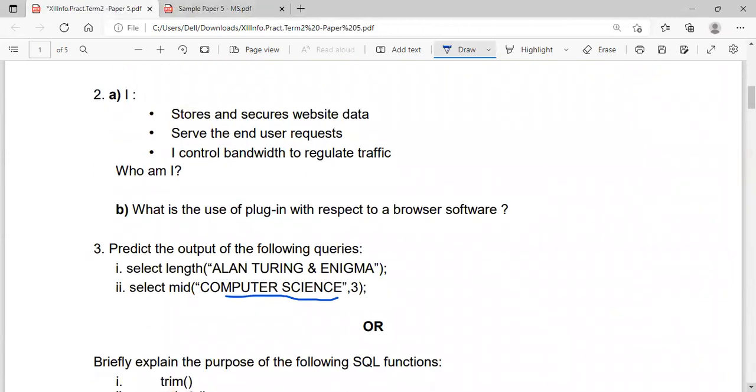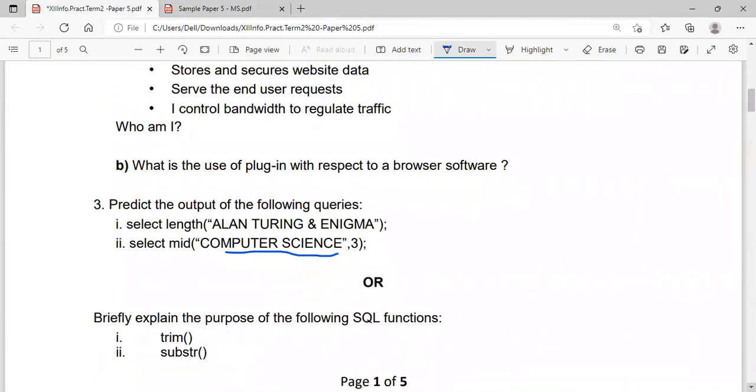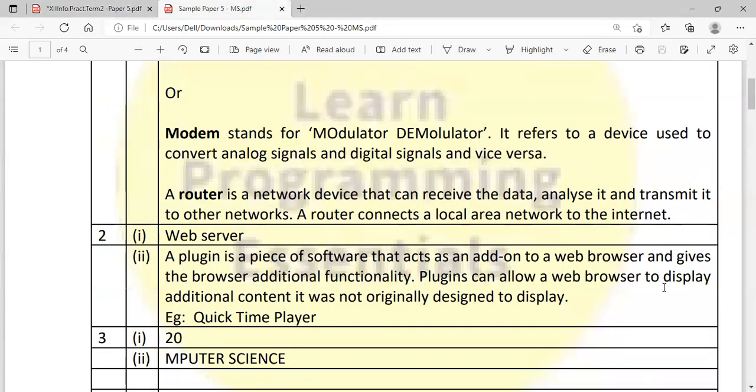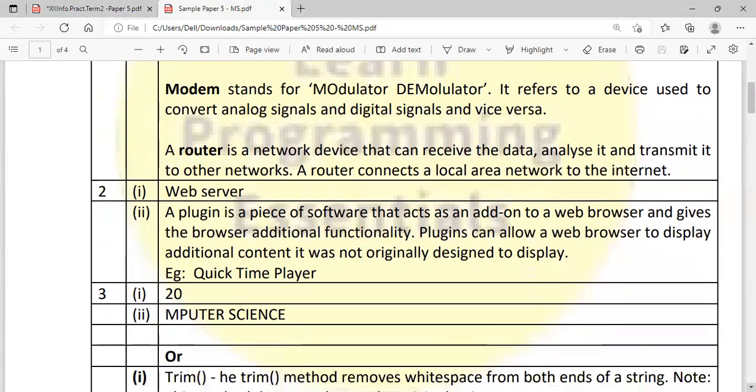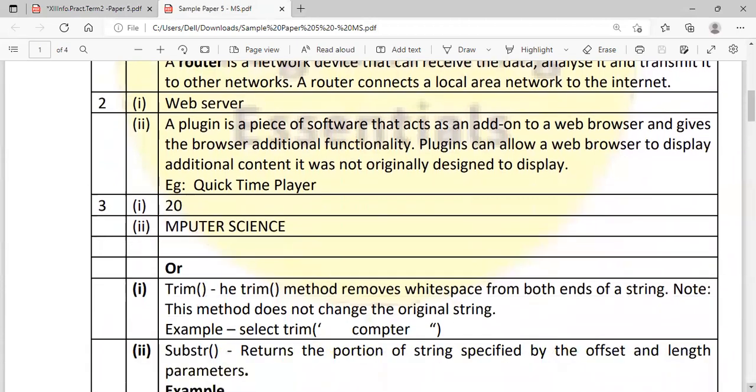OR part for the third question: briefly explain the purpose of the following SQL function. This type of question you can expect. So define it very clearly with a suitable example. Even if the example is not mentioned, you have to write an example as an SQL query. Along with that, output also you please write if possible.